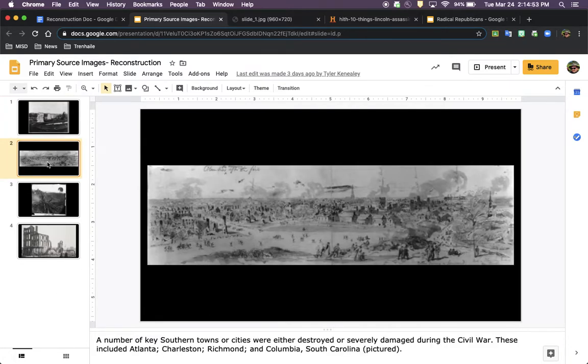This next picture shows you a painting that was done of a southern town. This one would be very similar to what Atlanta, Charleston, Richmond, Columbia, South Carolina looked like, which is in this picture right here. They were partially destroyed. Buildings were collapsed. Crops were burnt. All kinds of things like that.